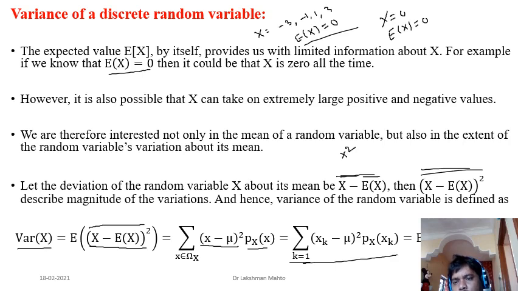And now we can do a little bit of manipulation. Easily we can see that the variance of X is just the difference of the expectation of X square minus the square of the expectation of X. It is just a little bit of calculation. I'm giving one homework: just calculate this one and try to find this result. If you fail to find this result, I will explain it again. But it is a very simple algebraic manipulation. You do it and come to know. If you face any problem, I will describe and deduce this. The calculation is very simple. Just in mathematics, don't think too much.